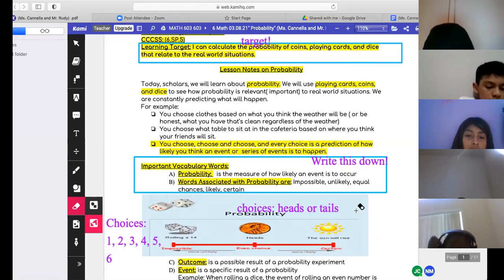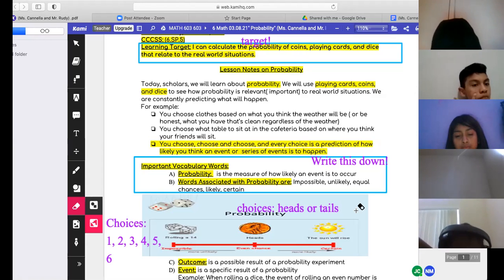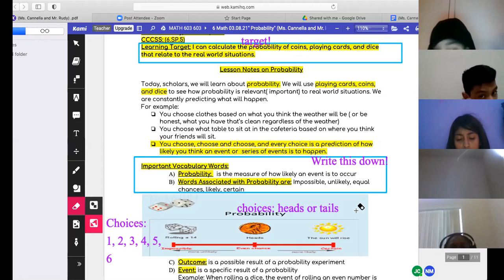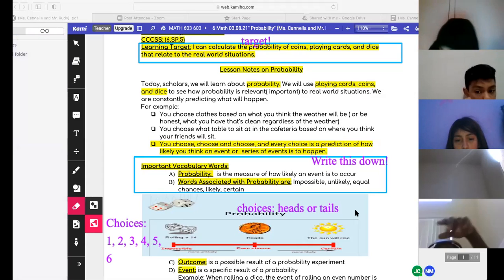For example, you will choose clothes based on what you think the weather will be, or be honest, what you have that's clean regardless of the weather. You will choose what table to sit at in the cafeteria based on where you think your friends will sit. You choose, and every choice is a prediction of how likely you think an event or a series of events is to happen.